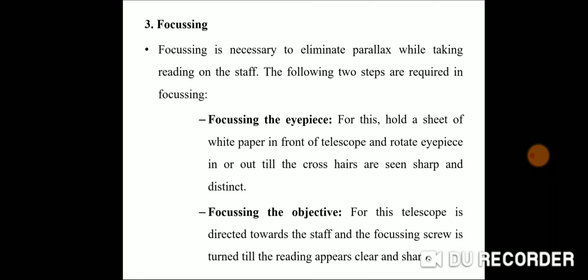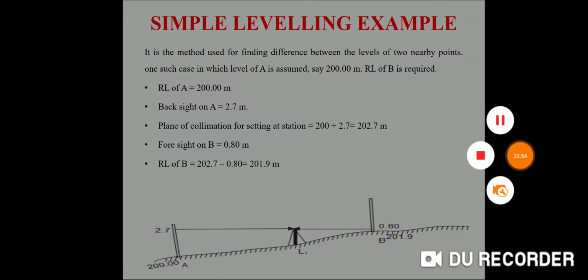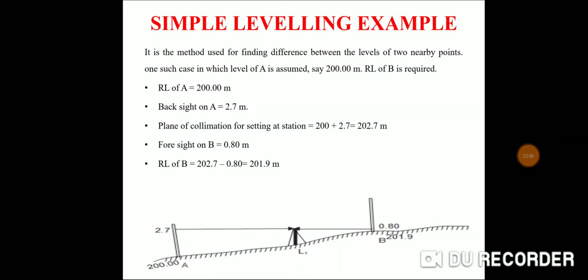By this we can eliminate the parallax by the focusing screw. Here there is a diagram that is shown. In this diagram a simple leveling example is given. We set our instrument at the L1 location and at position A, 200 is written, meaning the reduced level of A